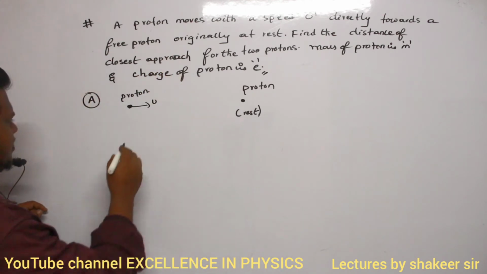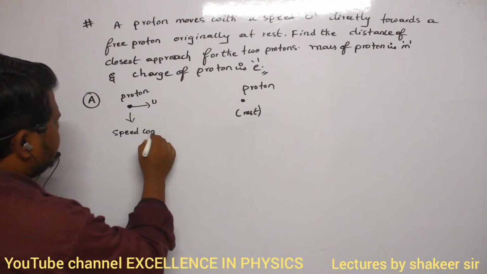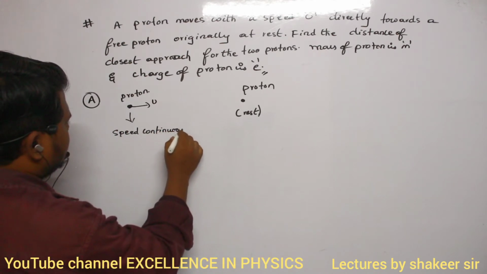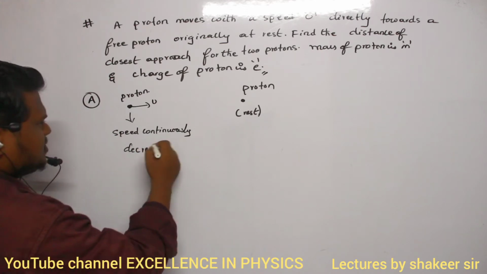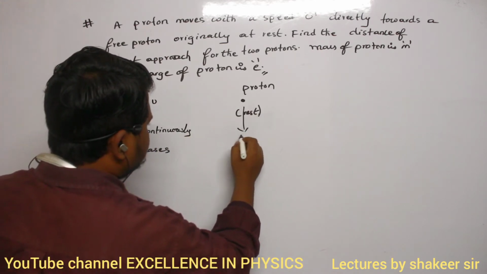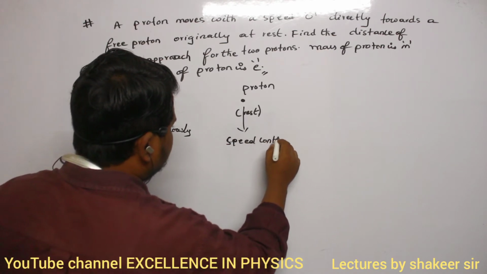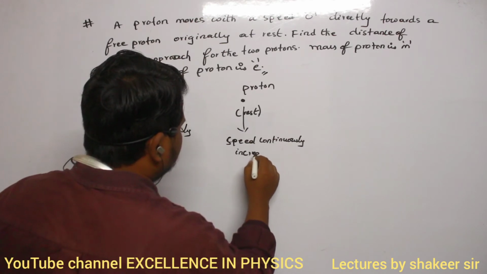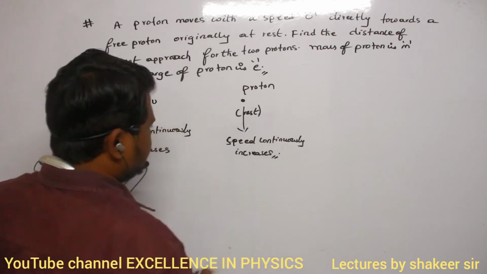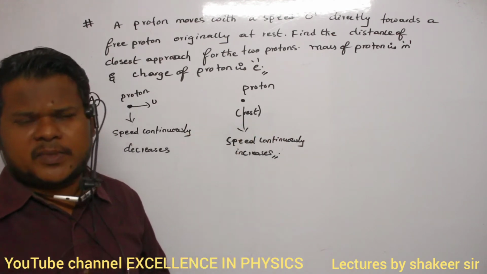So therefore here what I write, for this proton, its speed continuously decreases. What happens to the speed of this proton? Its speed continuously increases. Are you able to understand? So therefore, at the distance of closest approach, what will happen?